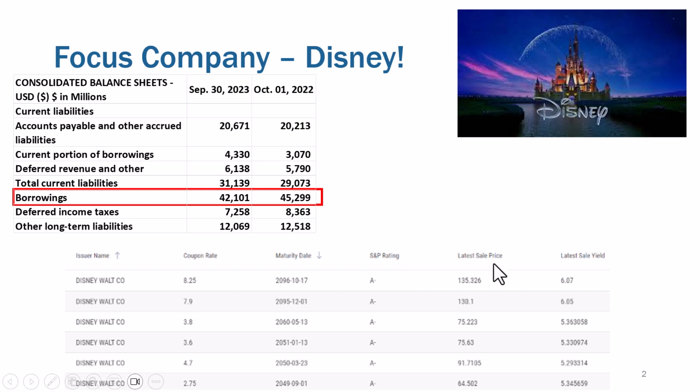The latest sales price. How much would you have to pay if you wanted to get these bonds? And this assumes that the bonds have $100 basically as what they'll pay out at the end. But you can see that the higher the interest rate on the bonds, the more that people are willing to pay for them. This is kind of like the trading price on these bonds. So the higher the interest rate, the more people will pay.